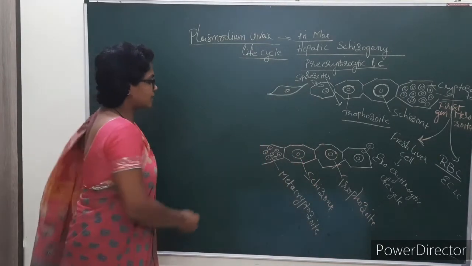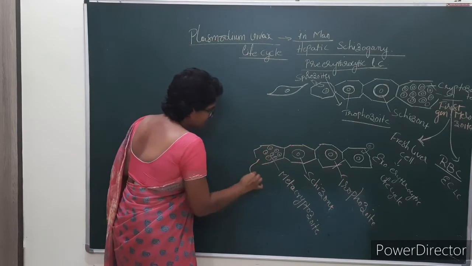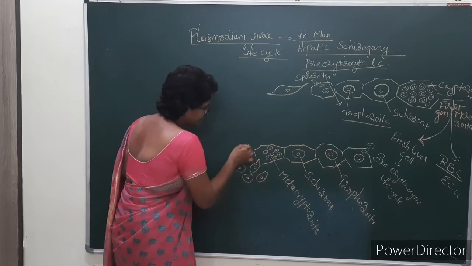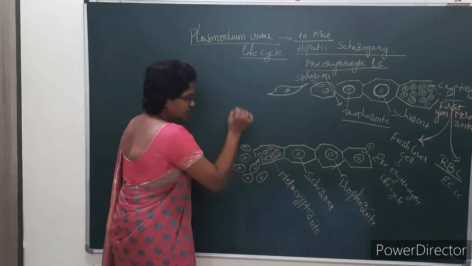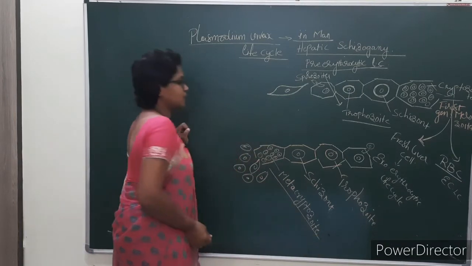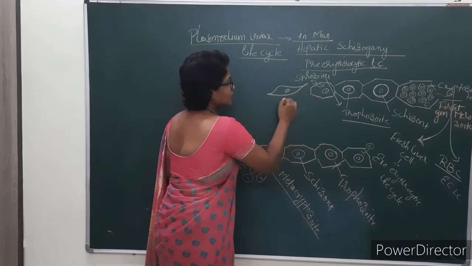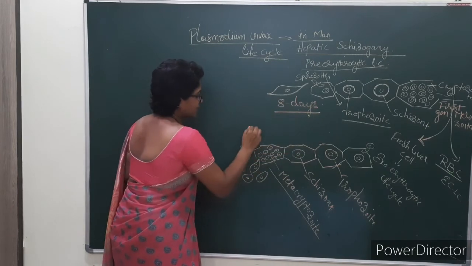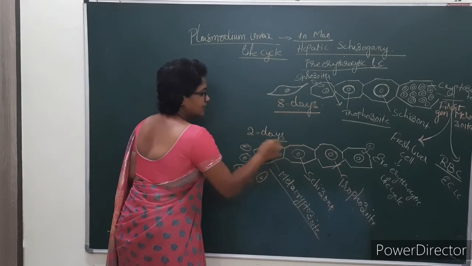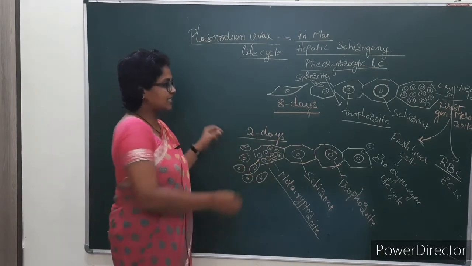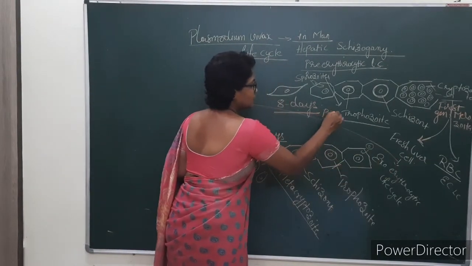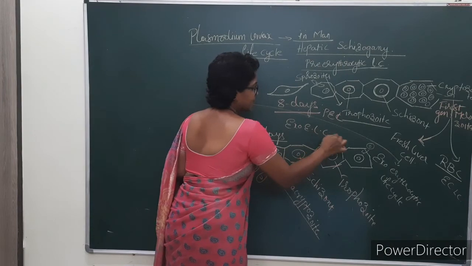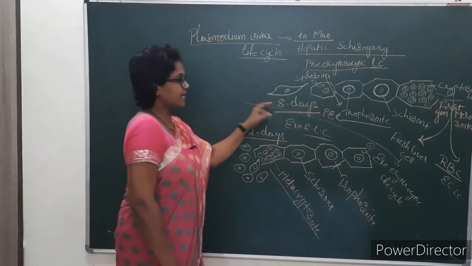This is about the exoerythrocytic life cycle, which pierces the cells of the liver and comes out, leading to the formation of metacryptozoites. The pre-erythrocytic life cycle takes 8 days, and this exoerythrocytic life cycle takes 2 days, a total of 10 days.